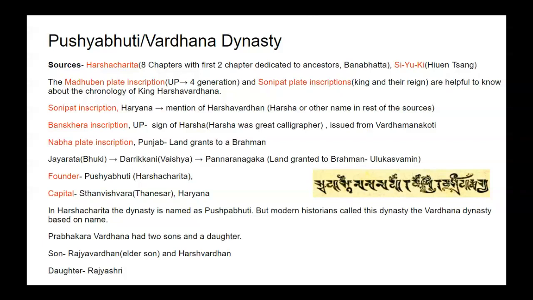The first important ruler was father of Harshavardhan, and he was named Prabhakar Vardhan. Prabhakar Vardhan had 2 sons and a daughter. Sons were Rajyavardhan, who was elder son, and then Harshavardhan. And Prabhakar Vardhan had a daughter named Rajyasri.